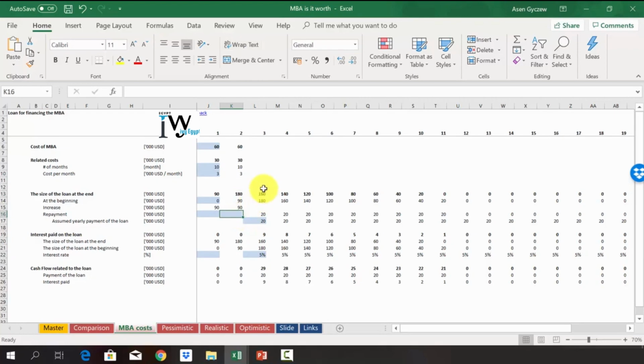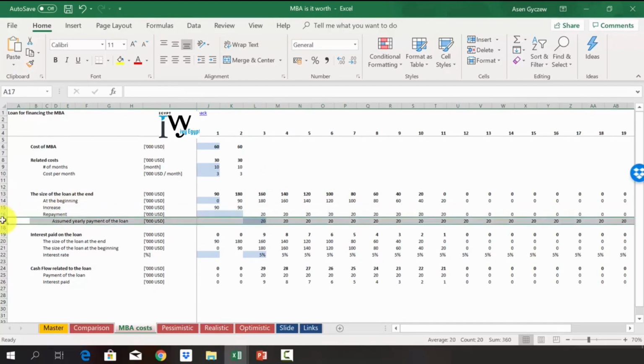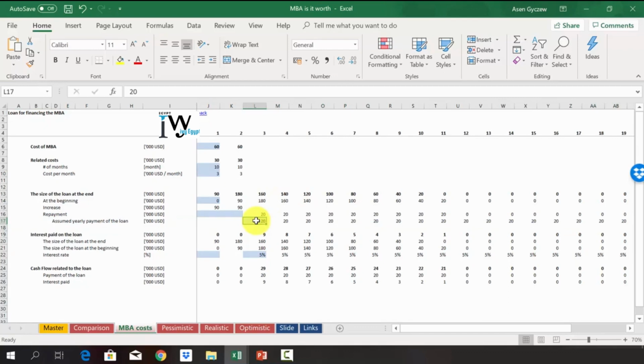Later on, we obviously start repaying it, so it's going gradually down. So it gets to 160 in year 3, 140 in year 4, and so on and so forth. So the repayment depends basically on how much we assume to be repaid and how much is left. We assume that every year we're going to be paying 20,000, and that's why we are repaying in 9 years. So by year 11, we actually have no loan. Now, obviously, if we change this, for example, to 10, this will be altered and we'll get different numbers.